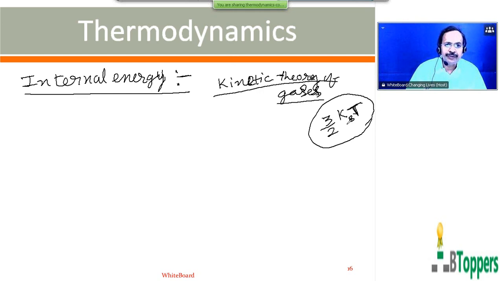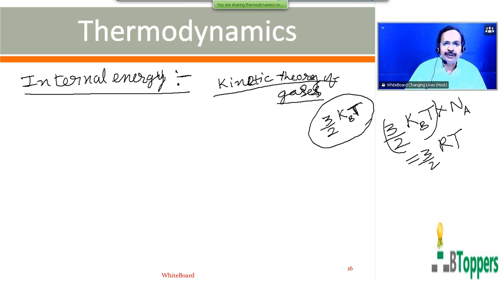kB is the constant called the Boltzmann's constant. So the average translational kinetic energy per mole of a gas is equal to the average translational kinetic energy per molecule into the number of molecules in 1 mole, denoted by the Avogadro number. That will be 3 by 2 RT.